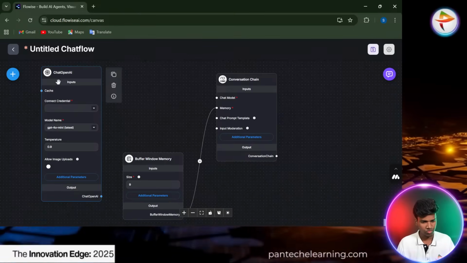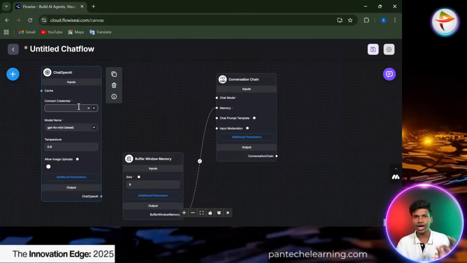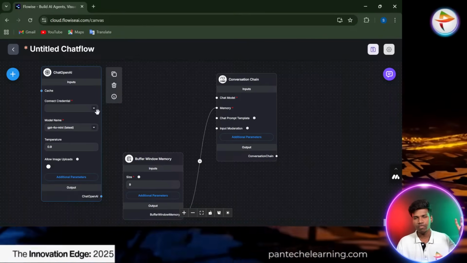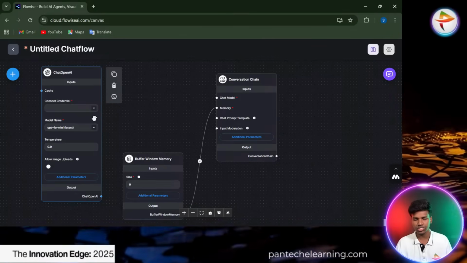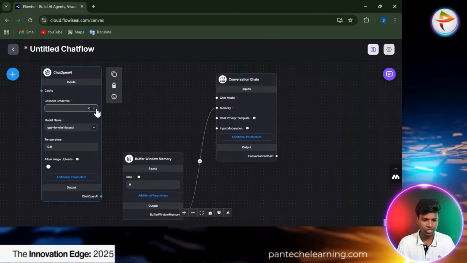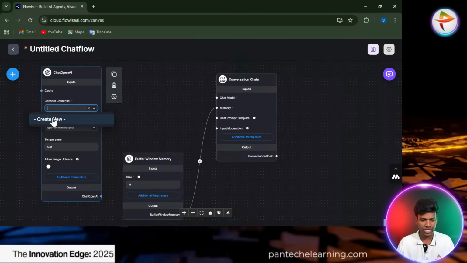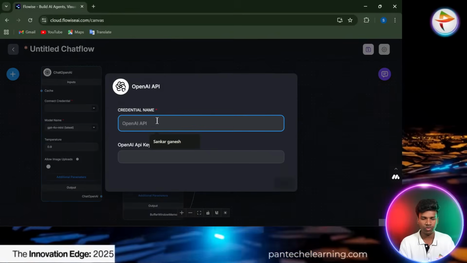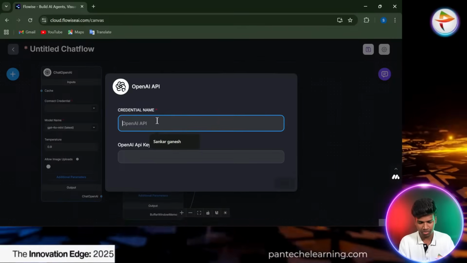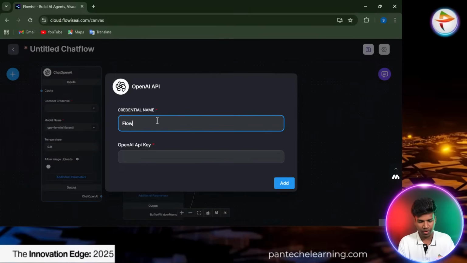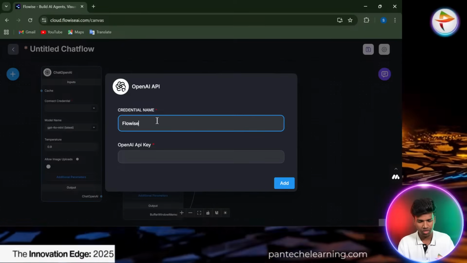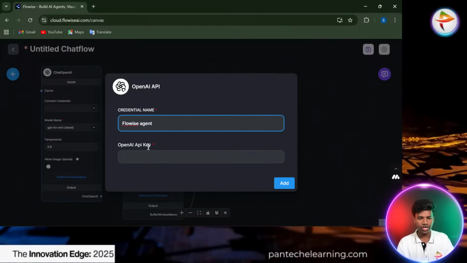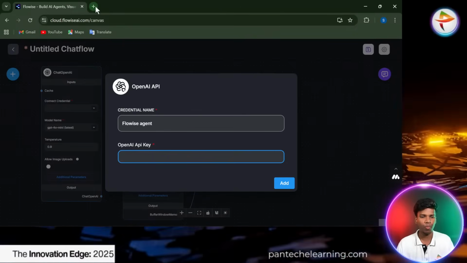Okay, here we have to connect the credentials. The credential creation we already know, when you saw the end-to-end installation process, we also discussed that. Just click the drop down button and click create new. It asks for the credential name, that is your wish, whatever it is. I provide something like Flowise agent. Here the API key we have to connect, which is OpenAI's.